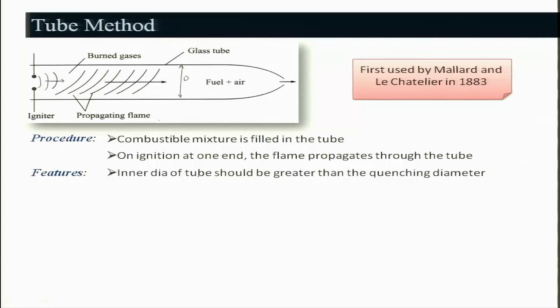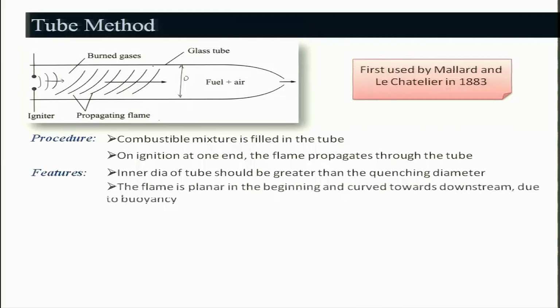Generally, around 50 mm diameter is used, because if it is too big, the buoyancy effect will be much higher; even though the tube is horizontal, some of the gases having lower density will go up and the flame will be distorted. So, that also has to be taken care of.